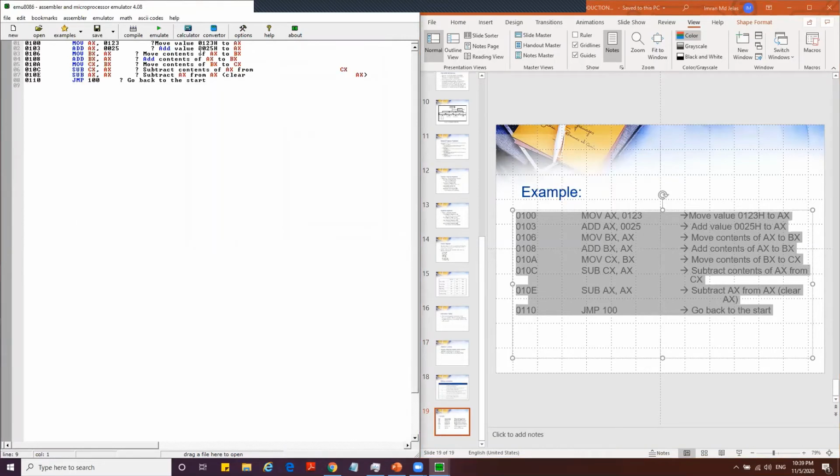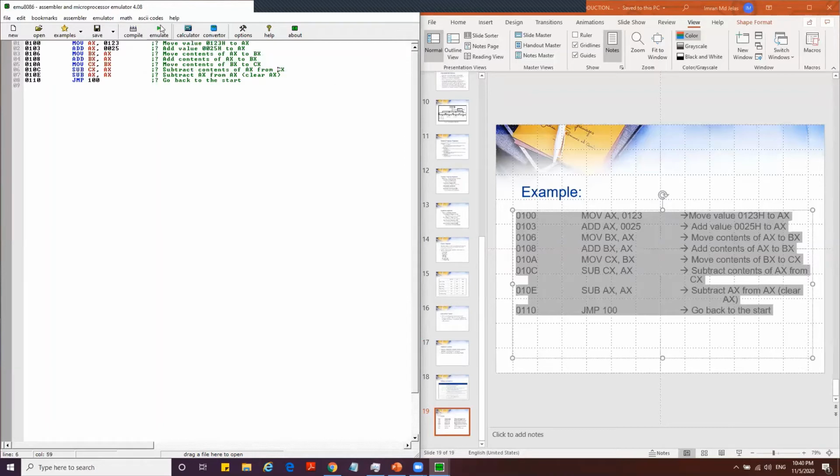Let's see what happens. Let's put a comment at the back, just commenting the back part of each line here, so things are a little bit more organized.